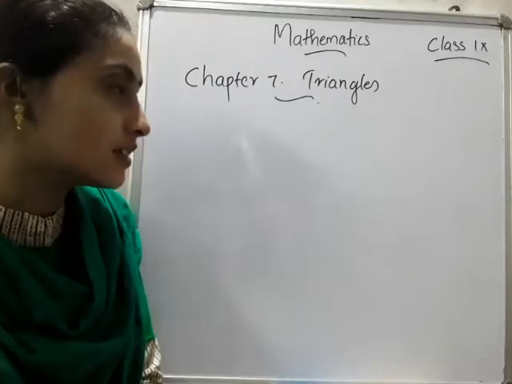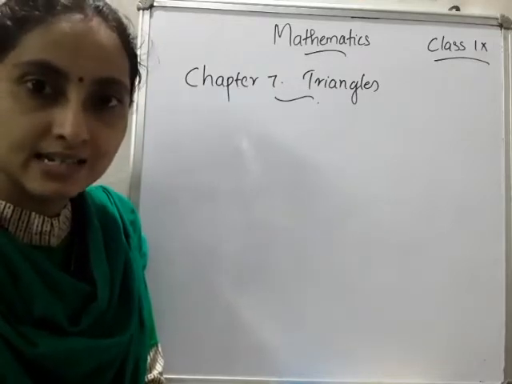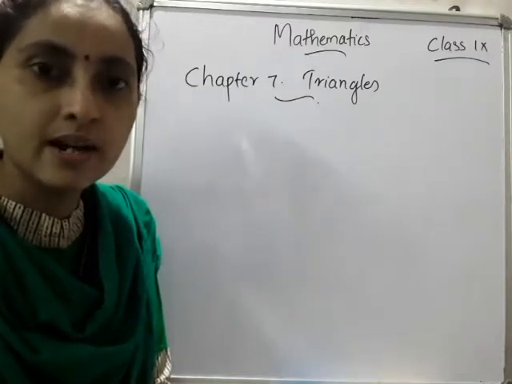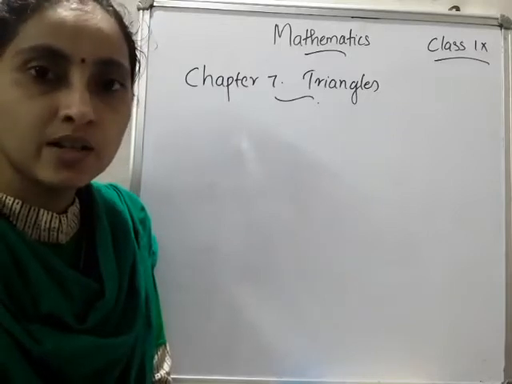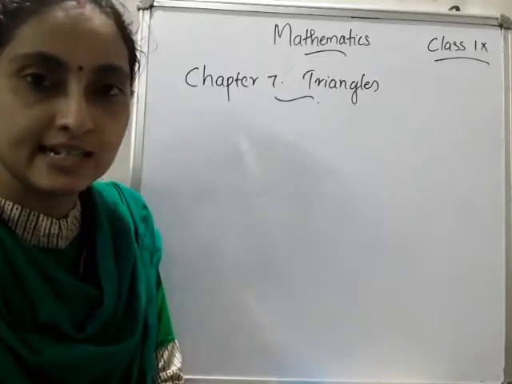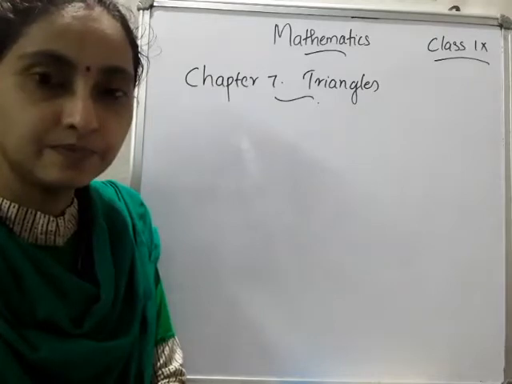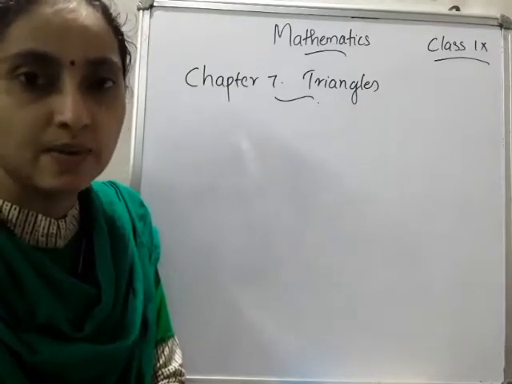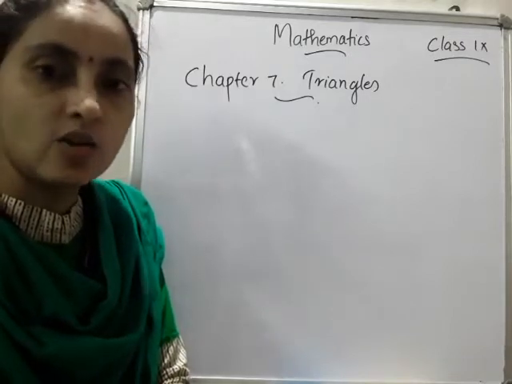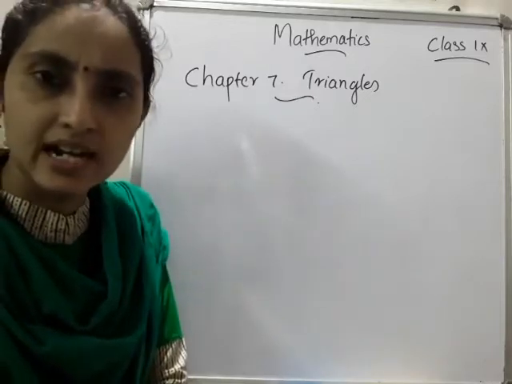And then lines and angles I need, because in this chapter also we want to apply the lines and angles properties. So I want to conduct the test paper for lines and angles. Maybe on Tuesday I will inform you, but maybe on Tuesday you have the revision exam or the test paper based on lines and angles, and coming Saturday I will give you the additional questions based on lines and angles. Okay, so you have to work out, and if there is a doubt you can ask me. Then shall we move to the chapter triangles?